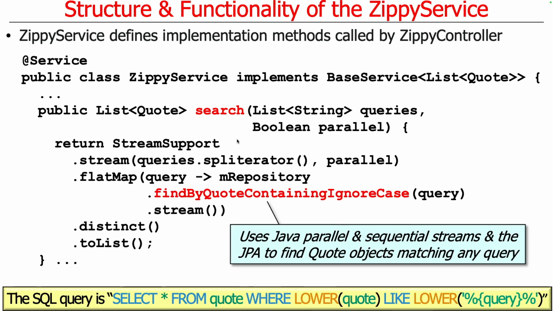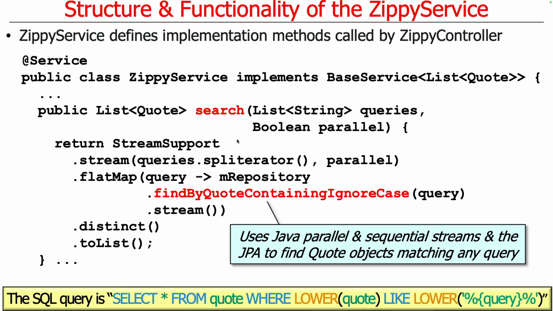So basically, we take the list of queries, turn it into a stream of queries, either in parallel or sequentially, and then we use flat map to go find anything that matches in this database. This will get called repeatedly, and we turn that back into a stream. We take all the results of that, and there may have been multiple quotes that matched, so we use distinct to eliminate duplicates so we only get them once, and we turn that back into a list.